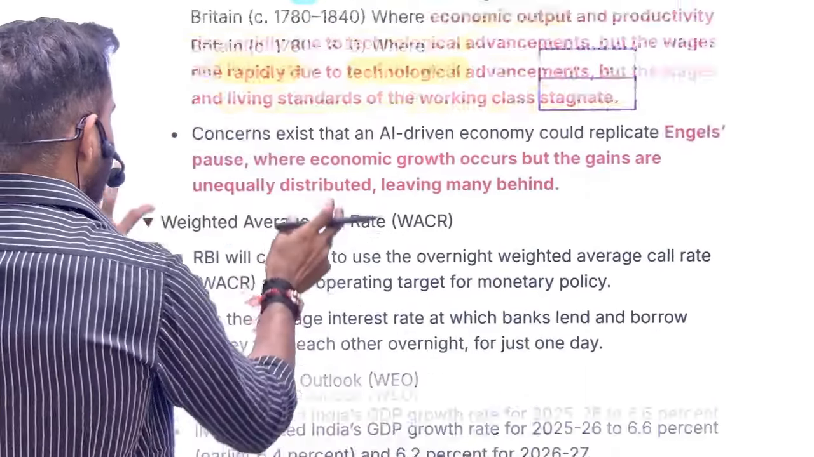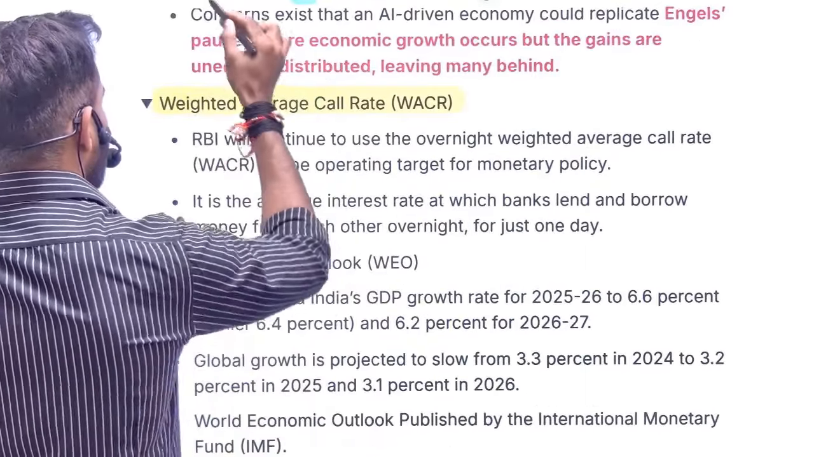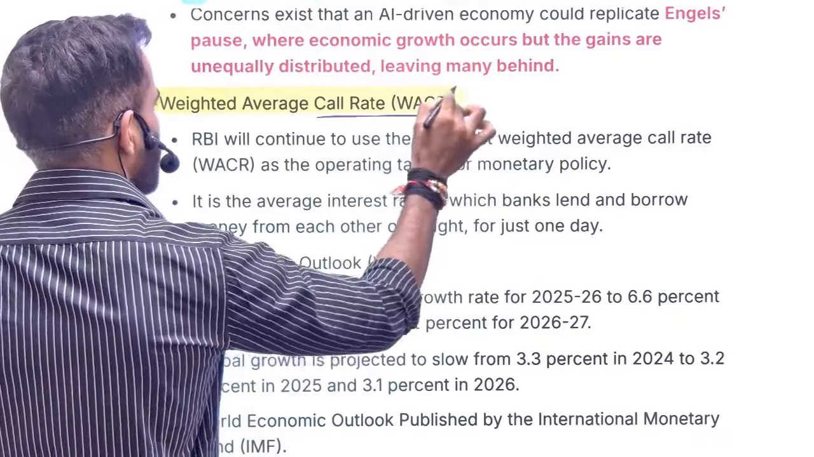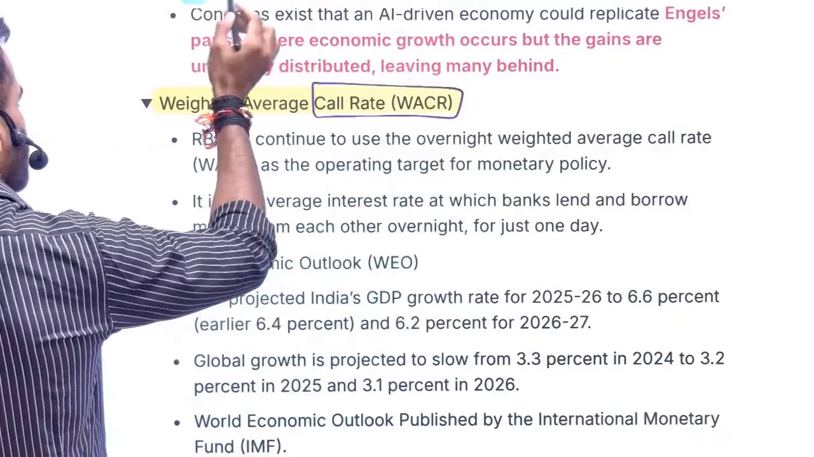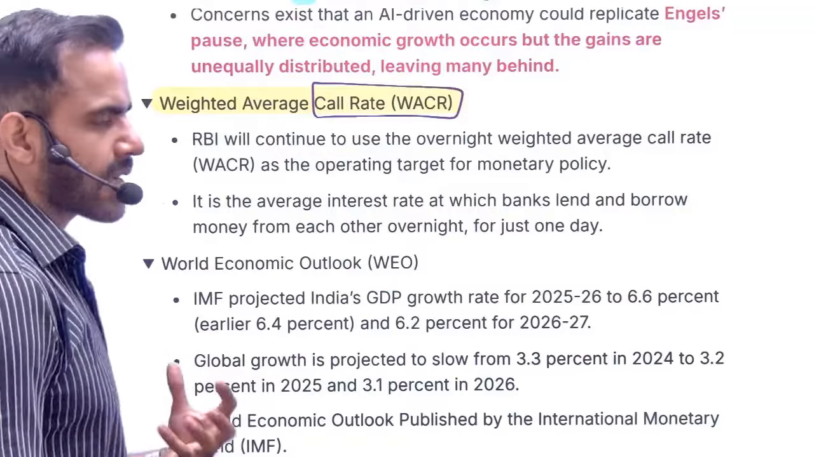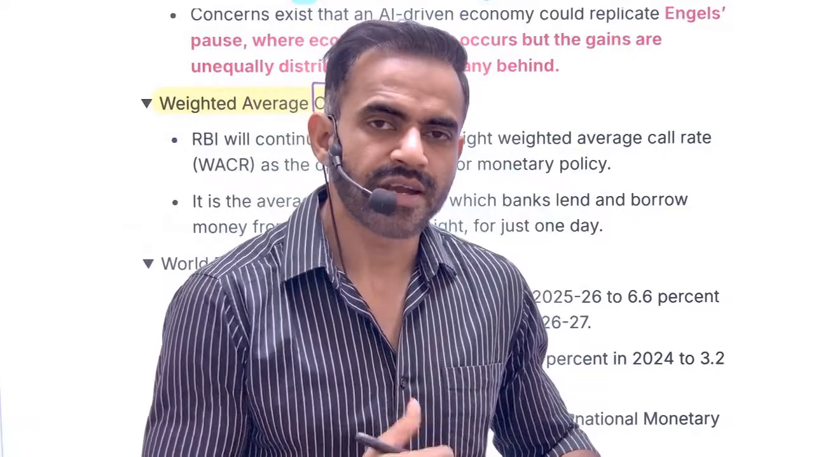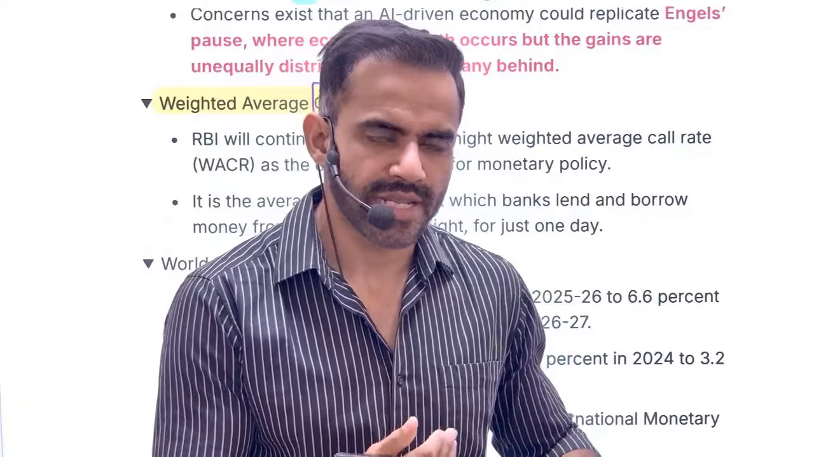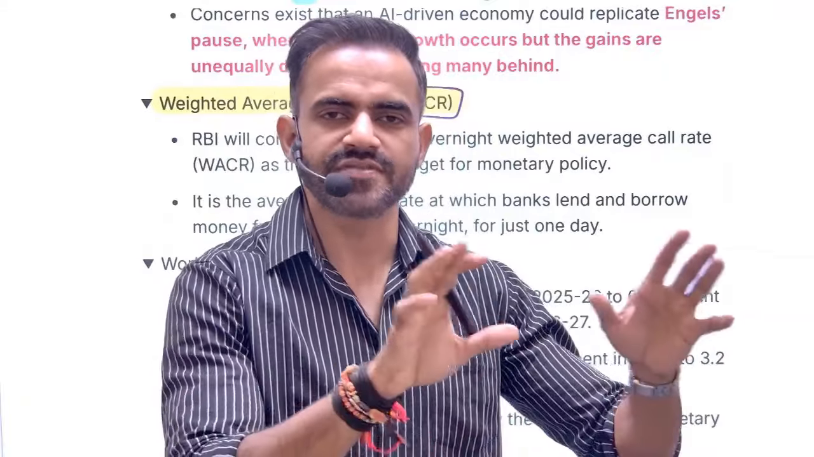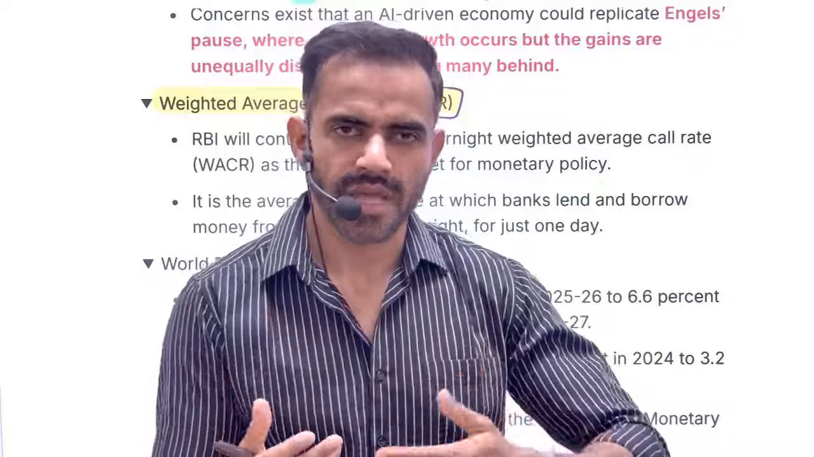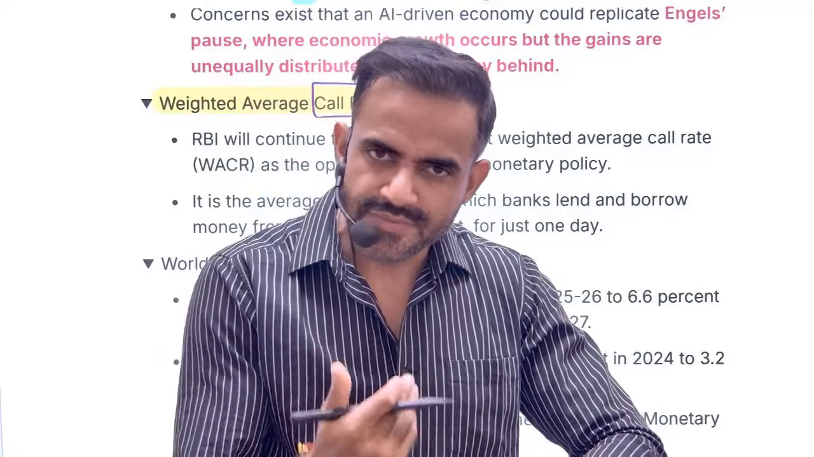Next is related to weighted average call rate. See, there is a term call money. Call money simply means whenever a bank needs to borrow money for one day, just for one day, at what interest they are borrowing money. Let's say SBI is borrowing from HDFC, HDFC is borrowing from ICICI, and so on. So what is the interest rate at which they borrow money?